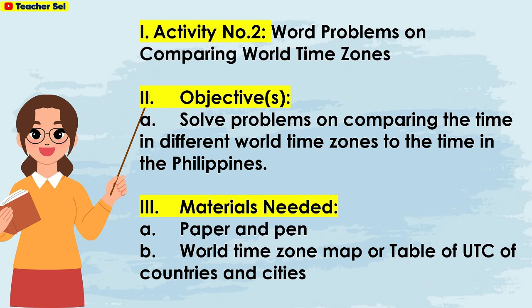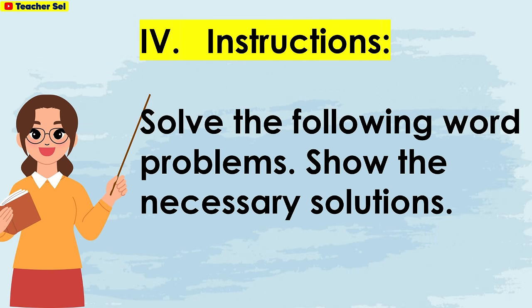Activity number 2, word problems on comparing world time zones. For the objective, solve problems on comparing the time in different world time zones to the time in the Philippines. Materials needed: paper and pen, world time zone map or table of UTC of countries and cities. Instructions: solve the following word problems. Show the necessary solutions.